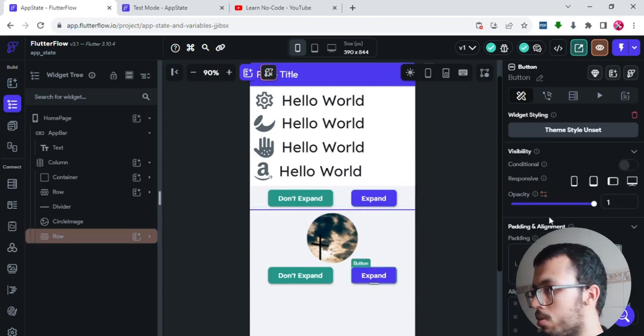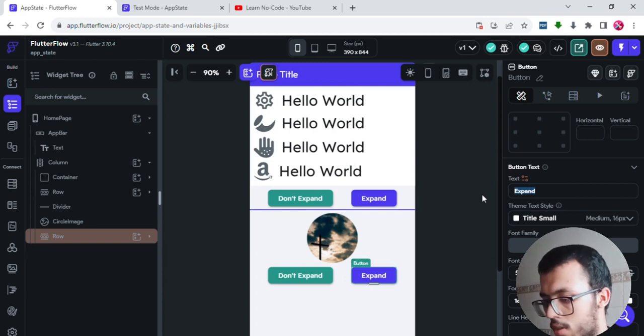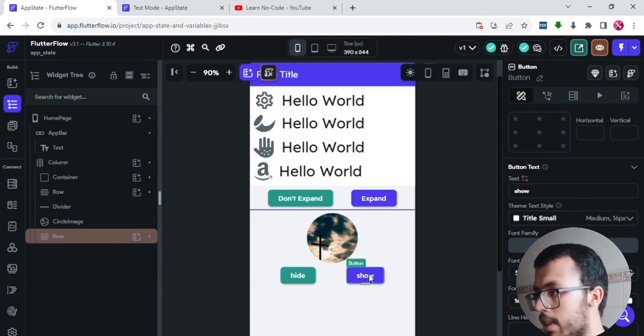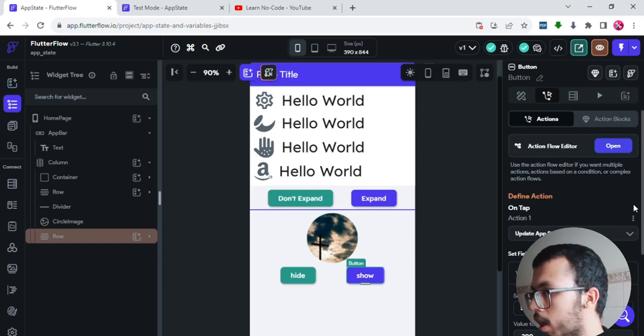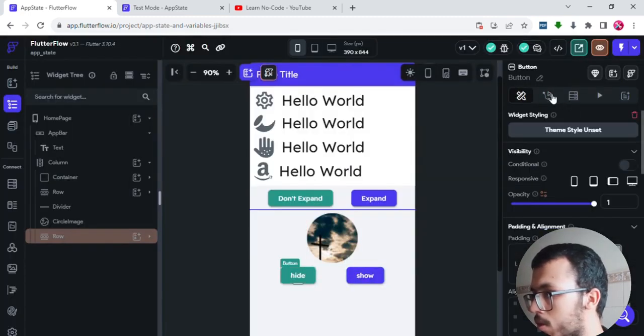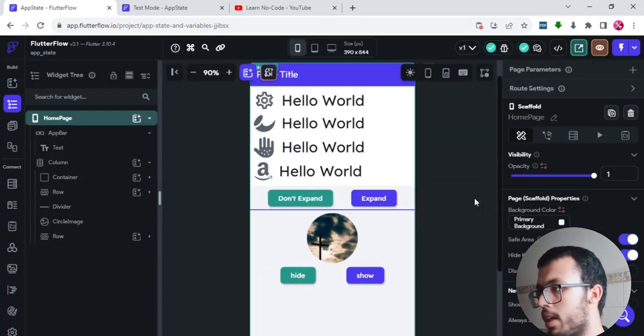I can also change from expand to show, and this one will add height. That's what we saw in the example. These buttons already had their actions, but I don't want that action. I want to delete the action for the first button, and also do that for the second button. Here we have something actually new.